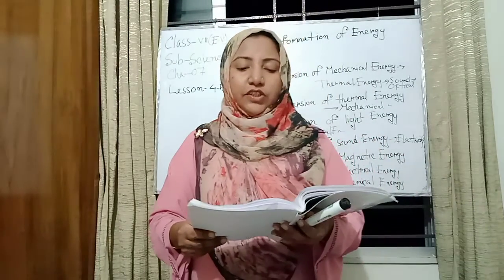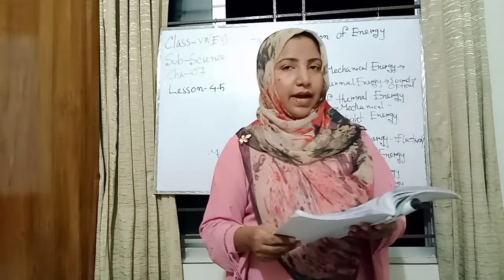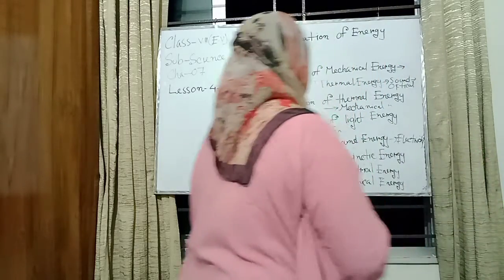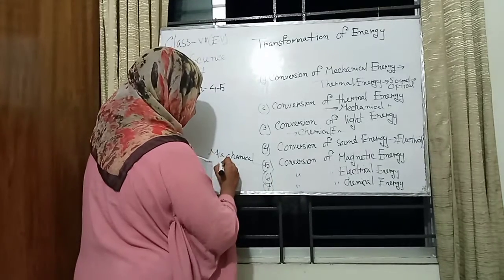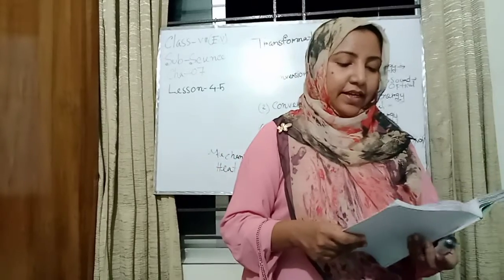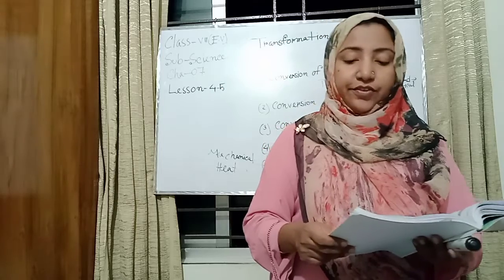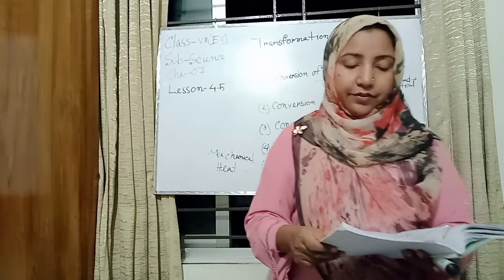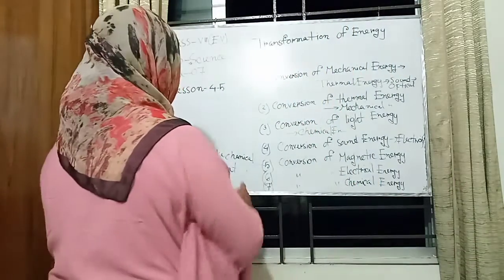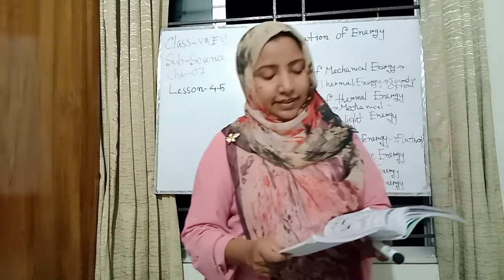Again, the conversion of electrical energy. Heat is produced when electricity passes through an iron machine. Here electrical energy turns into heat energy. Again I also write this, the heat energy. The electric fan moves when electricity passes through it. Here electrical energy turns into mechanical energy. We also get electrical light from the electrical energy.